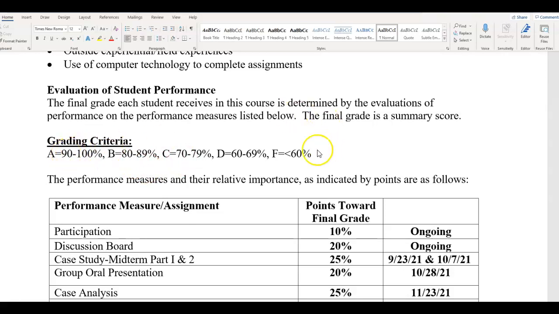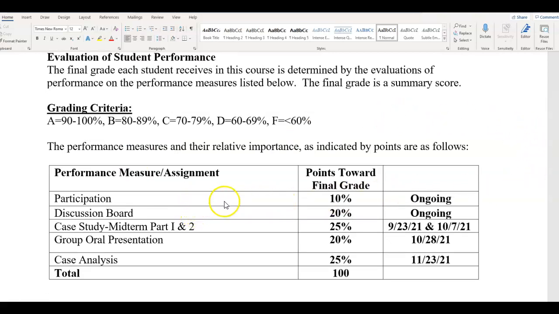So again, this grading criteria is important. In Blackboard, you will see that you have a weighted total, which will let you know as you submit each assignment for this course where your graded average is. By the time you get your grade for your midterm, that is the time where we'll be doing our midterm advisement, and your grade average for the course needs to be 80 and above.